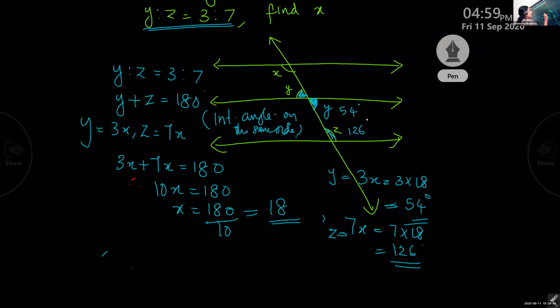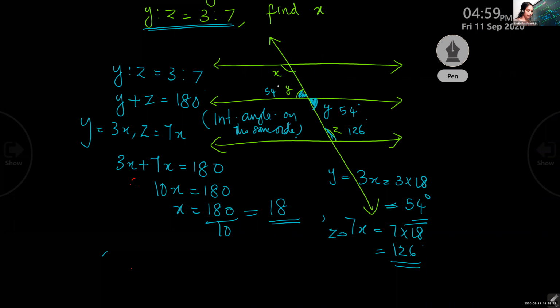Now, can you find out X, children? Interior angles on the same side.